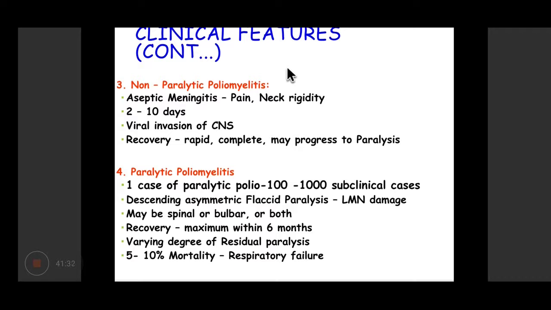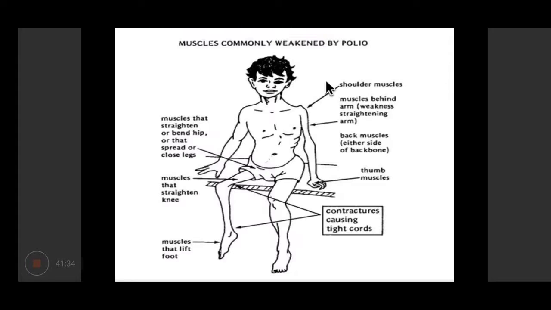And so these are some of the common muscles which are weakened by polio. And in earlier days and even today, we see few patients who are suffering from polio with various kinds of deformities in the extremities, and these are mainly because of the weakness of the muscles. So it basically involves the muscles around the hip joint, around the knee joint, and the